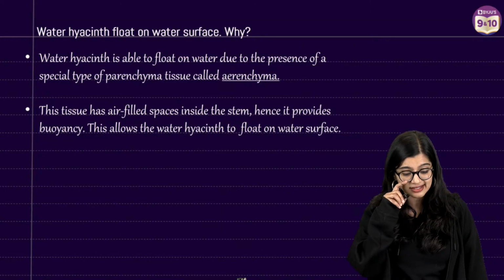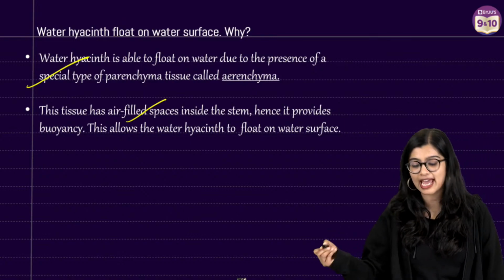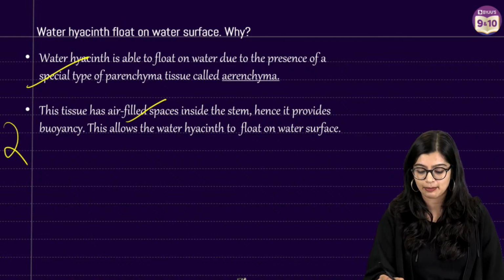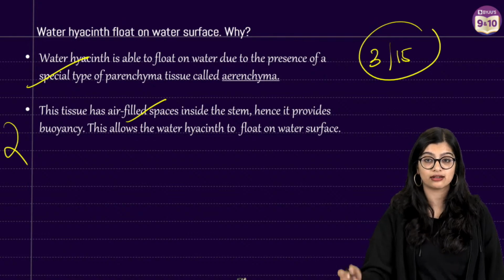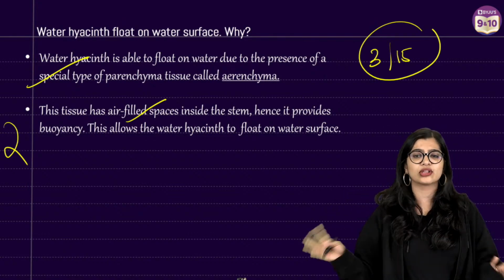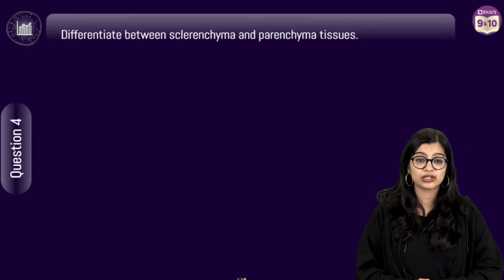So when you're writing the answer, two points. It has a special type of aerenchyma. They have air-filled spaces in them, which allows them to float. Two marks, easy peasy. So there you go, all of you have scored 3 out of 15 questions, right? You've got 3 correctly out of 15, and I know the rest of it you will also anyway get. Now we'll quickly move on to the next one.